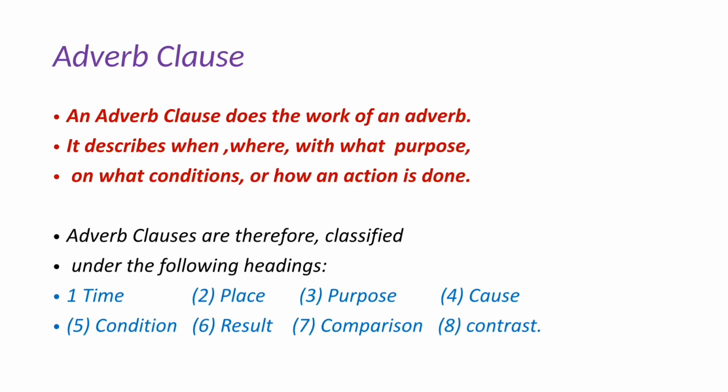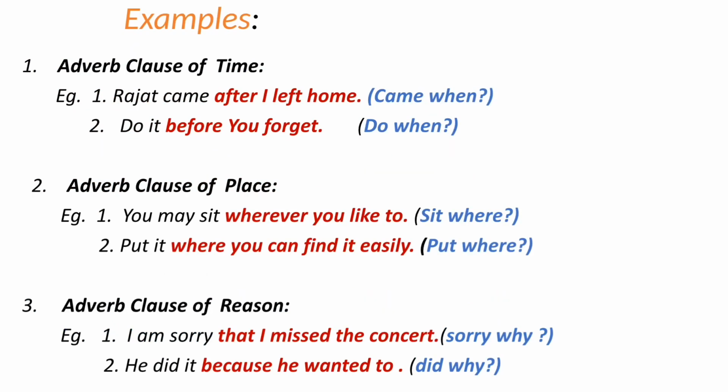Adverb clauses are classified under the following headings, that are time, place, purpose, cause, condition, result, comparison, contrast, etc. So let's know about adverb clauses with the help of examples.